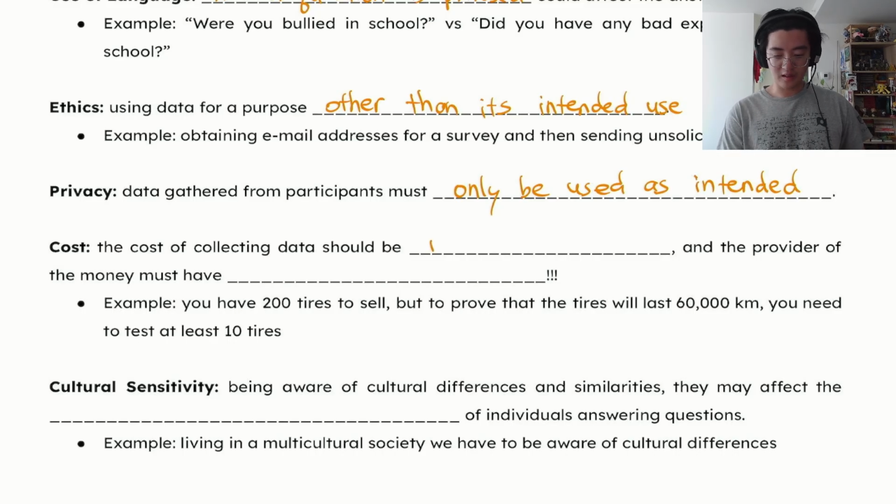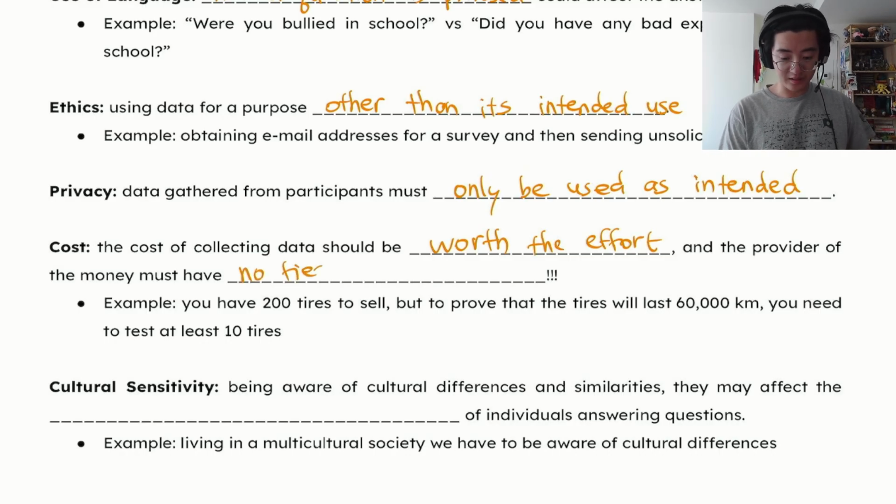And of course, the cost is also important. This data collecting must be worth the effort, just like most things in life. And most importantly, the provider of the money must have no ties to the study. This is what we call conflict of interest.